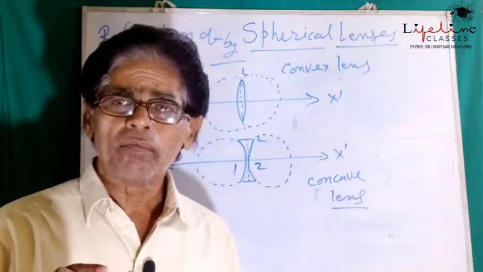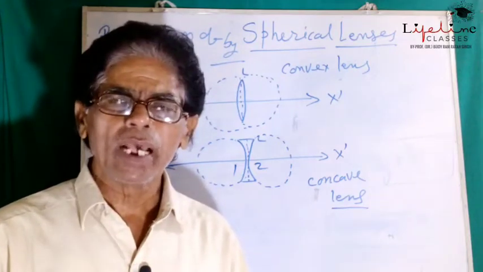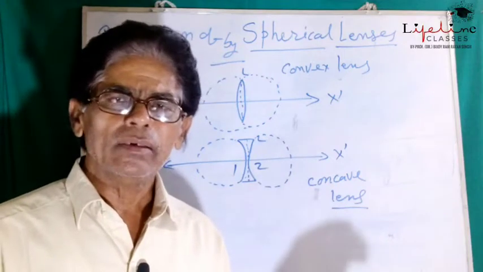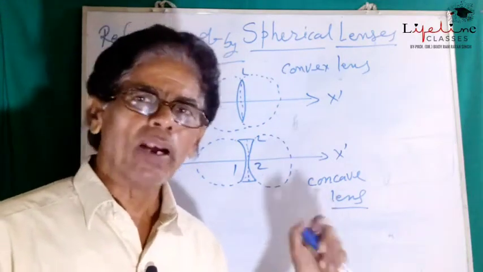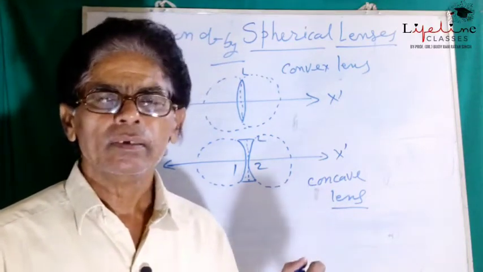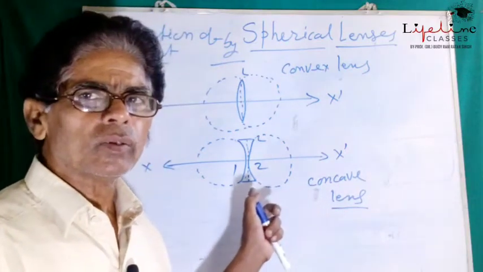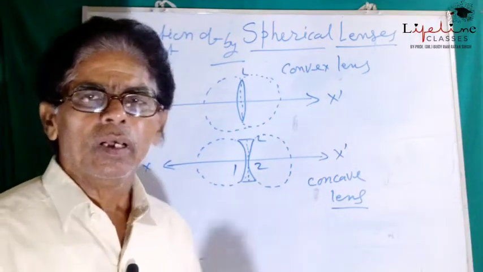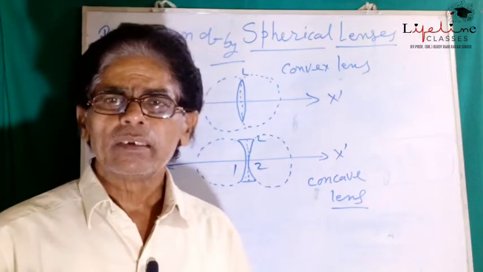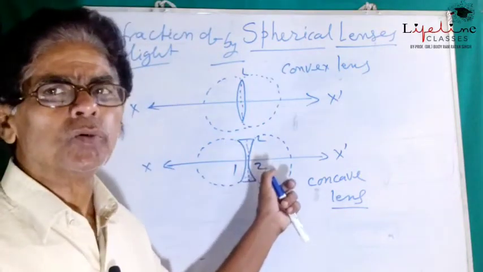Then in case of concave lens, the center of curvature of side 1 lies in front of refracting surface 1, and for side 2, the center of curvature lies in front of the same refracting surface, that is 2.